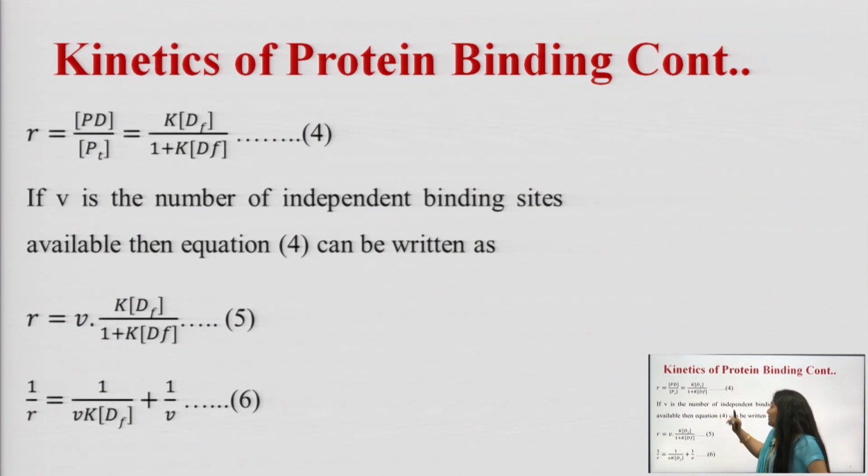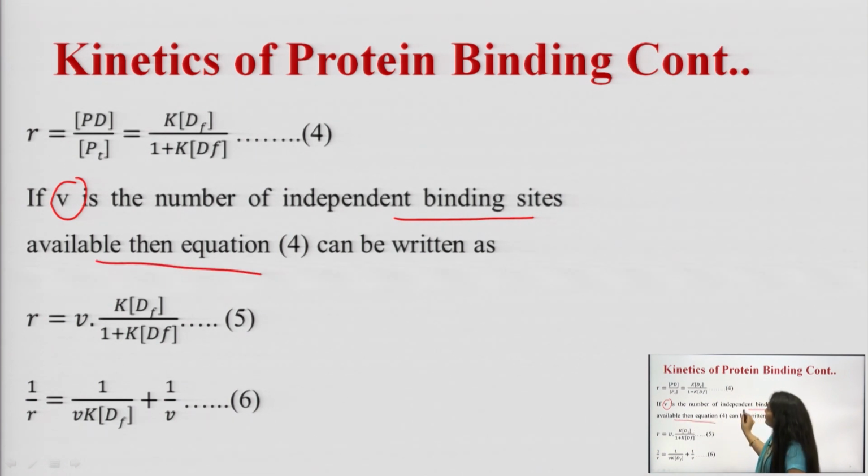The equation number 4 is this: if it has only a single binding site, then the equation will be this. But if it has more binding sites, then there is an inclusion of this V. V is the number of independent binding sites available, then this equation will become R is equal to V into Kdf upon 1 plus Kdf. If V is equal to 1, then this equation will be equal to this, but if there are more binding sites, then this equation can change.